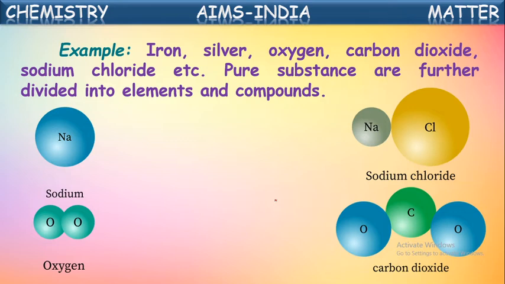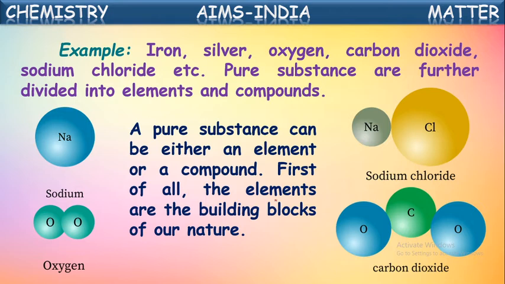Now we can say these pure substances are further divided into elements and compounds. See here, two categories are there in the pure substances, elements and compounds. So a pure substance can be either an element or a compound. So first of all, the elements are building blocks of the nature. So elements are the building blocks.